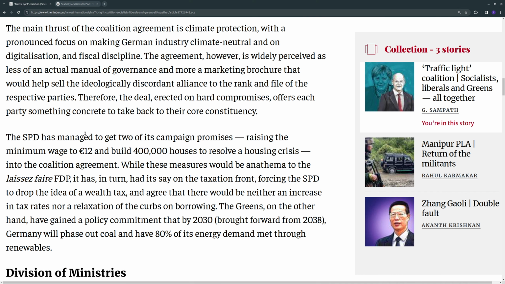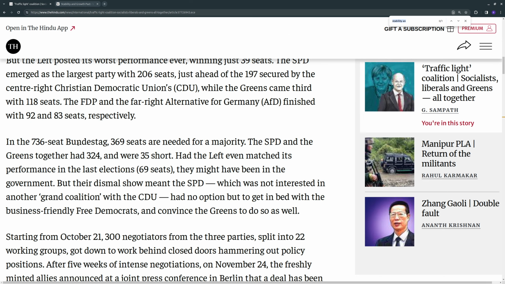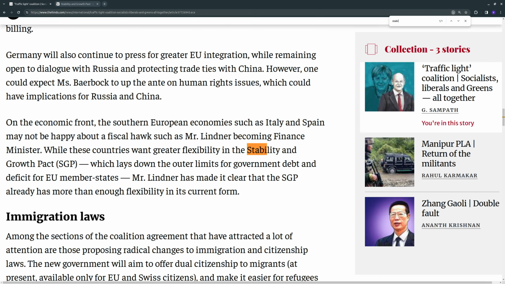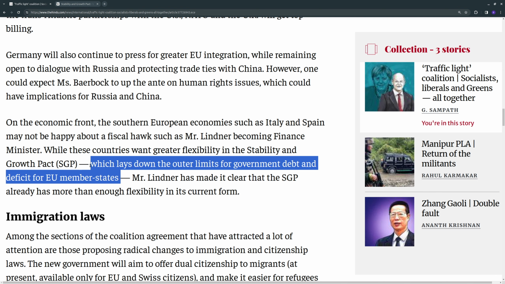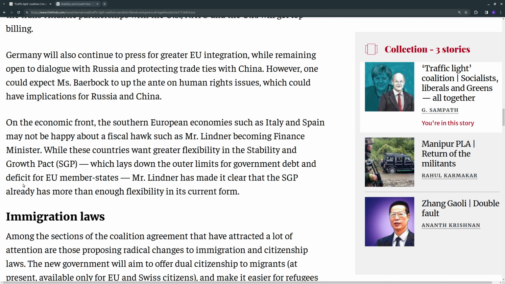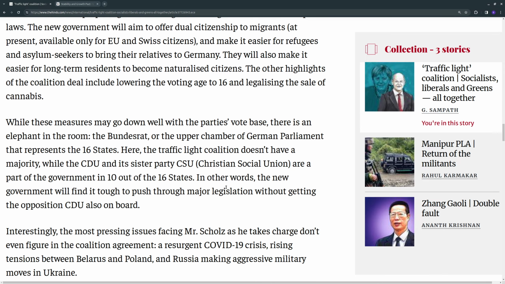Stability and Growth Pact, SGP, right? In this news, it says, while these countries want greater flexibility in the Stability and Growth Pact, which lays down the outer limits for government debt and deficit for EU member states. So SGP lays down the outer limits for government debt and deficit for EU member states. It made it clear that SGP already has more than enough flexibility in its current form. So that is the reference.